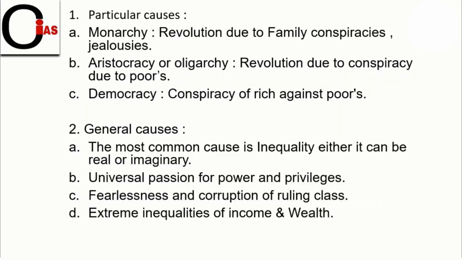What has Aristotle understood in the particular causes of revolution? The first one is monarchy. Here, friends, revolution is due to family conspiracies or jealousy. Aristotle says there is an appetite to rule among the family, in every house. Everyone wants to have those positions in order to rule, and for that, they can kill among their family in order to get the positions to rule.